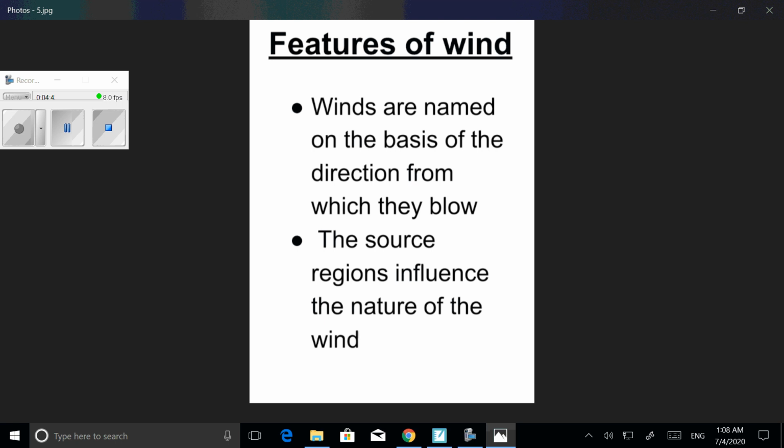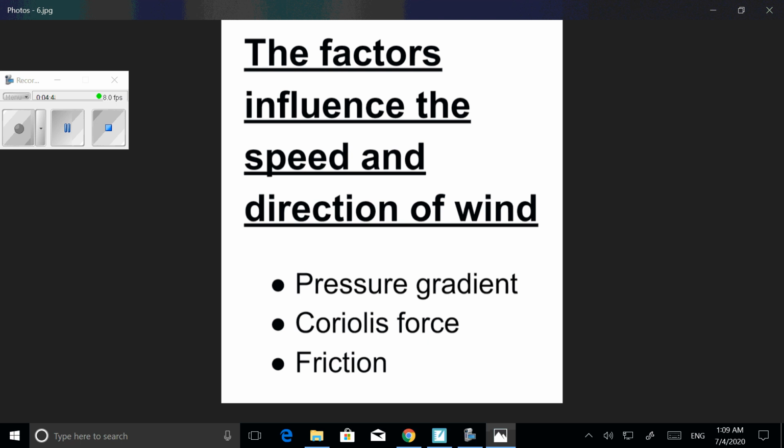Now let us discuss the factors affecting the speed and direction of wind. There are 3 factors affecting the speed and direction of wind. The first one is pressure gradient. The second one is Coriolis force. The third one is friction.